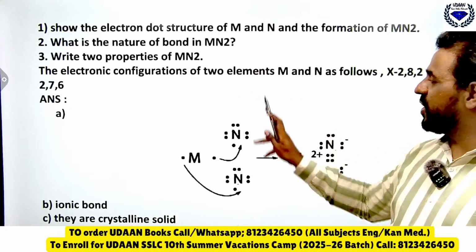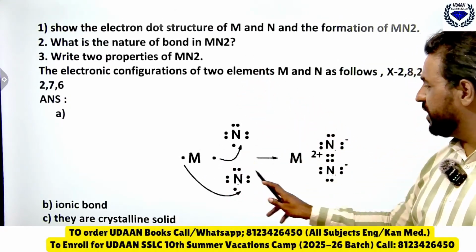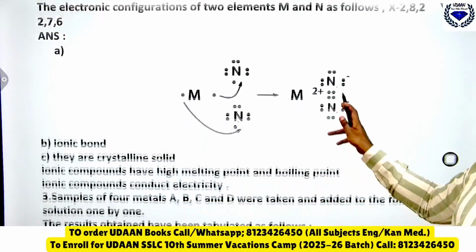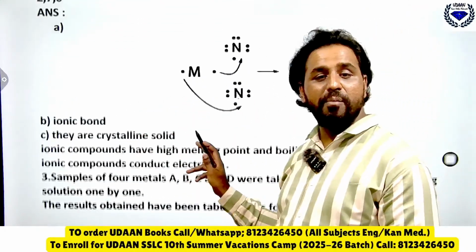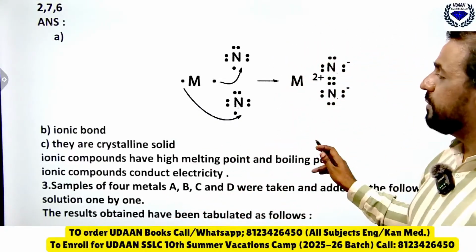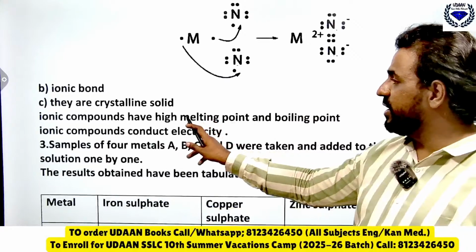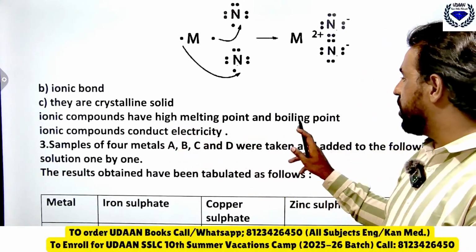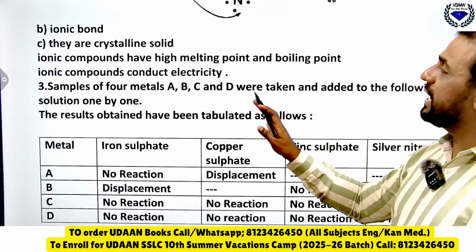And what is the nature of bond here? See, it is giving 2, it is forming what? Ionic bond. Remember, the bond formed by transfer of electron from metal to non-metal, we call it as what? Ionic bond, and they are crystalline solids. Ionic compounds have high melting point and high boiling point, and they conduct electricity.